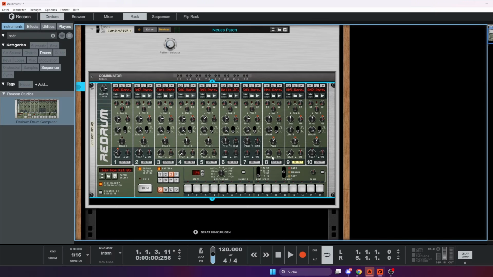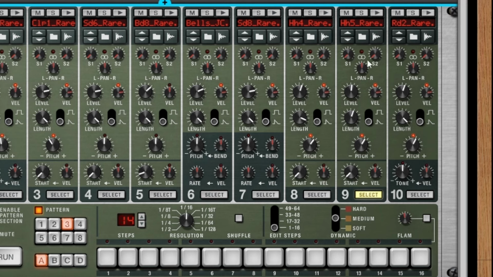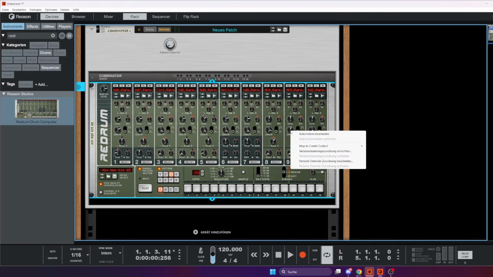So this is really powerful, and we could even hook up, let's make this an example, the length of our 9th slot here, so our open hi-hats. We put the length of this hi-hat into our map to combi control, into our pattern selector.